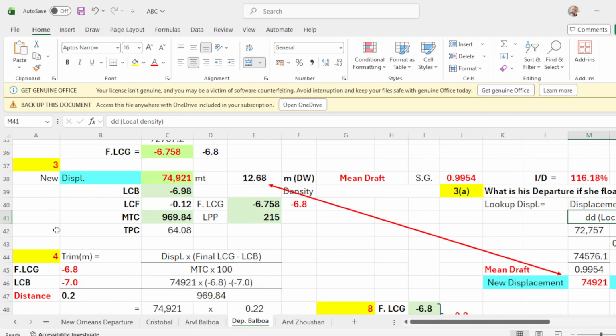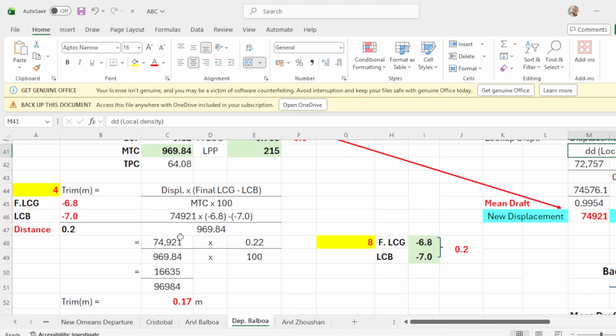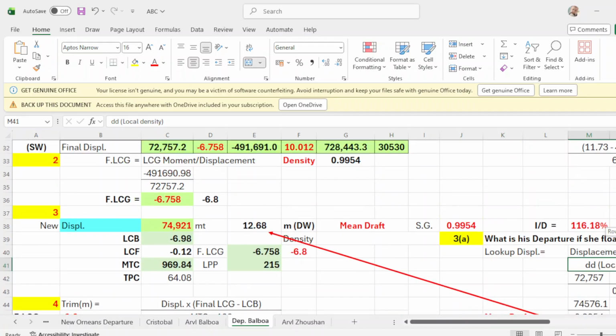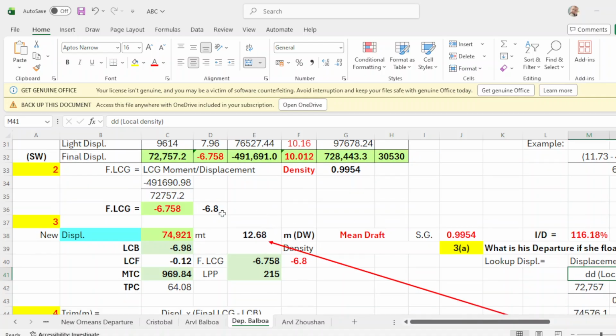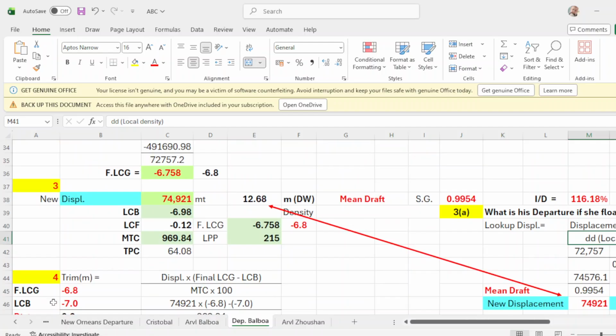Now we go to number 3, how to find the trim. The trim is displacement times final LCG minus LCB. So the final LCG is 6.8, and LCB we just round up to 7.